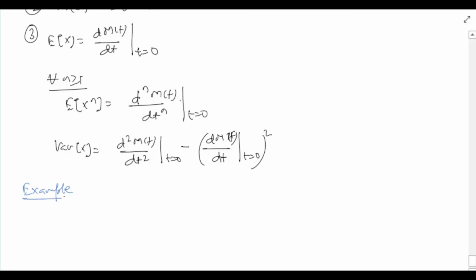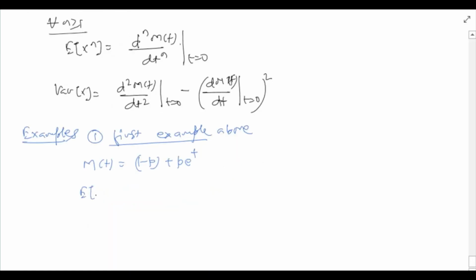We will revisit the examples that we have seen above. So first, the first example above. Recall that in the first example above, the moment generating function was 1 minus p plus p e raised to t.